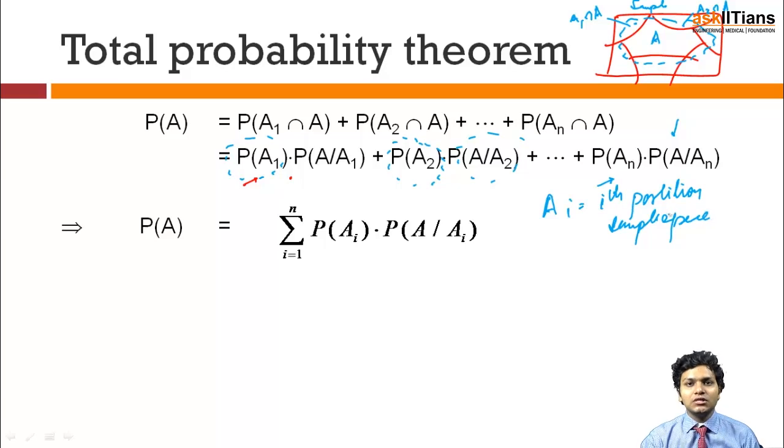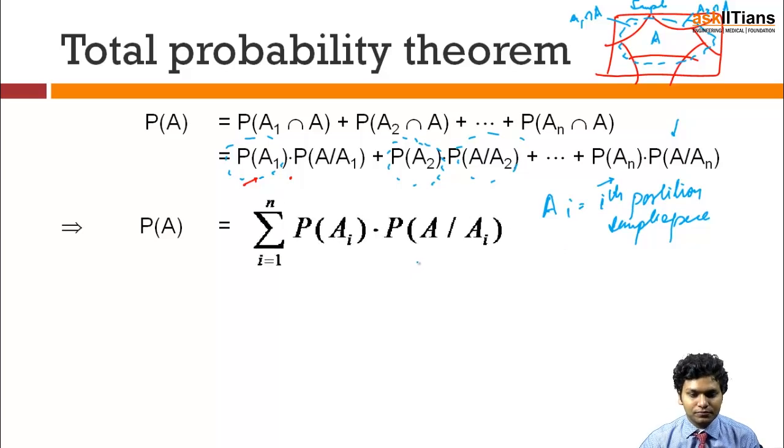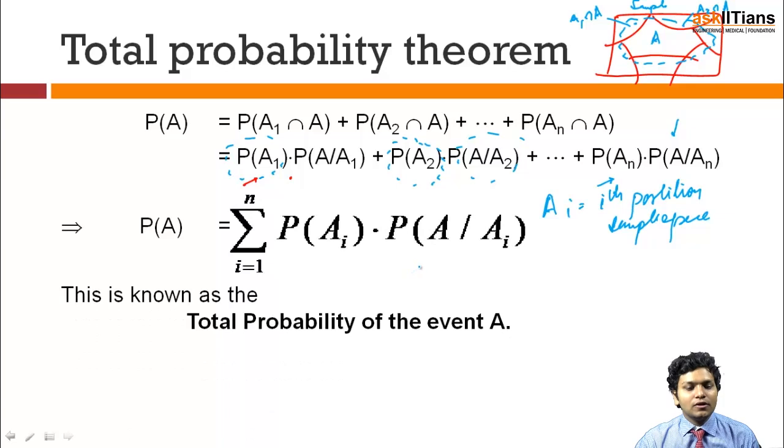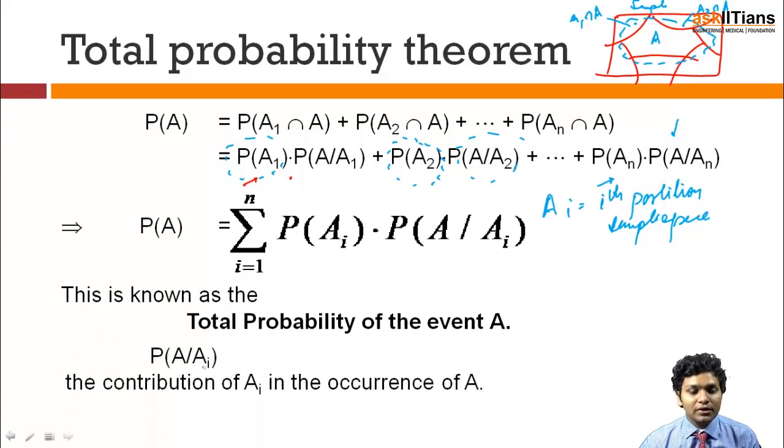So I have considered all the mutually exclusive and exhaustive partitions of the sample space, and from each part I take only those values which are responsible for making A a successful event. Probability of A given Ai is nothing but the contribution of the ith partition to the occurrence of the total event A.